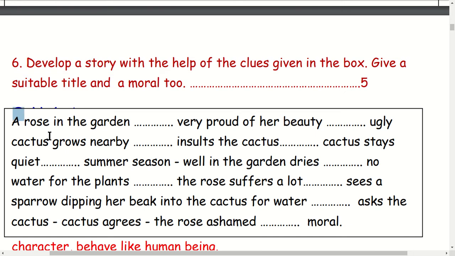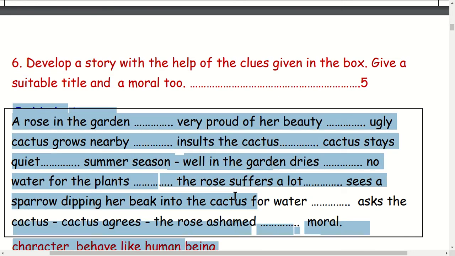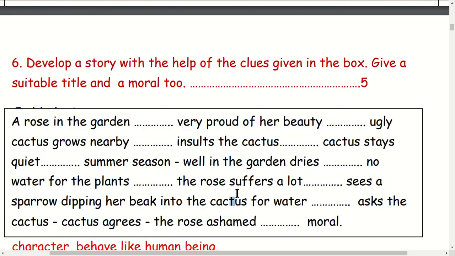This is the outline here. The story outline is given here in the box. First of all, you should read the outline very carefully and try to understand what the story is about and who the characters are. You should also understand what the setting is, what the problem is, and what the solution is. While reading, keep these things in mind so that you will be able to write a good story at the end.